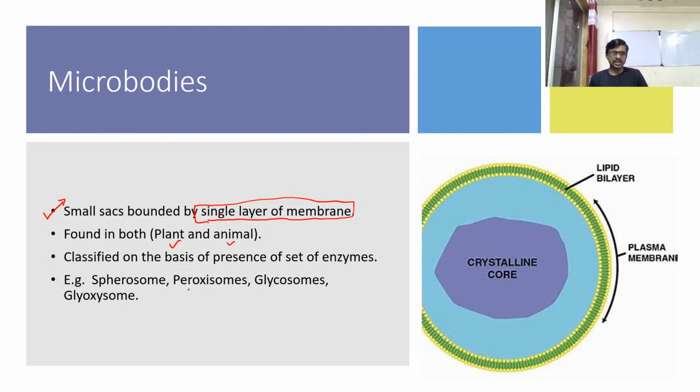They are classified on the basis of the presence of a set of enzymes. Microbodies have different names depending upon the set of enzymes present inside them. The first is spirosomes, then peroxisomes, glycosomes, and glyoxysomes. So these four vesicles or sacs come under the microbodies.